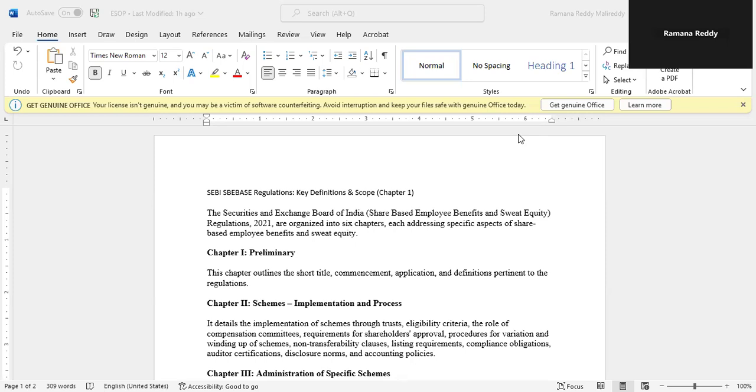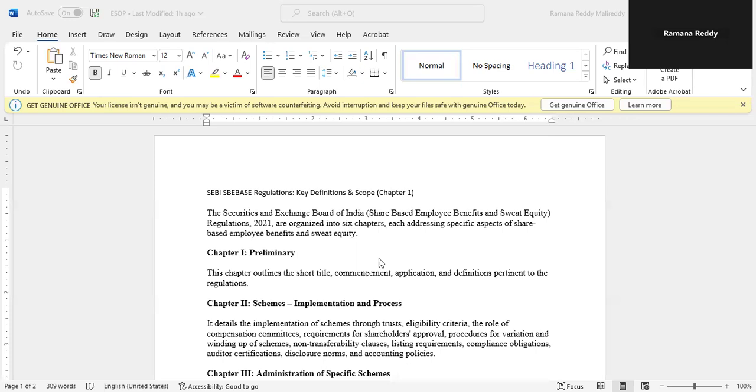Chapter 1 is the most crucial because it gives the basic idea, key definitions, and you will be familiar with the technical words. There are many technical words used in these regulations. SEBI Share-Based Employee Benefit Regulations, Chapter 1 talks about key definitions and scope. Total 6 chapters are there. I'll give you the overall idea.